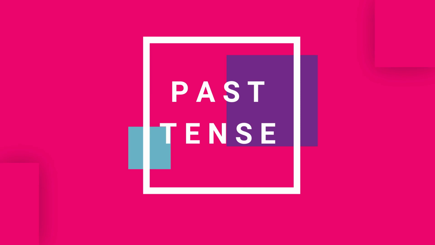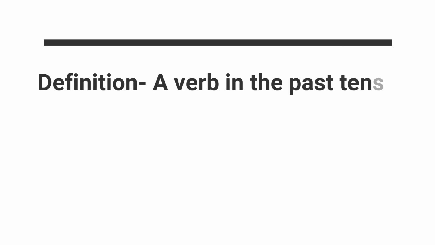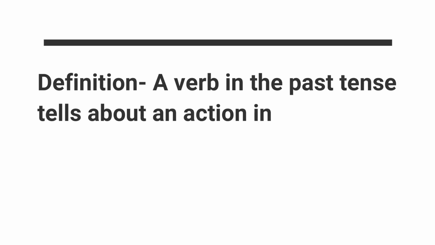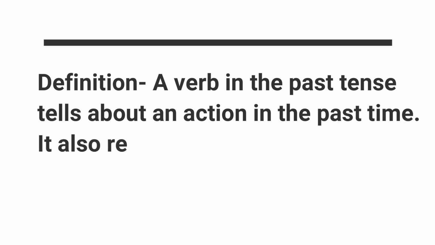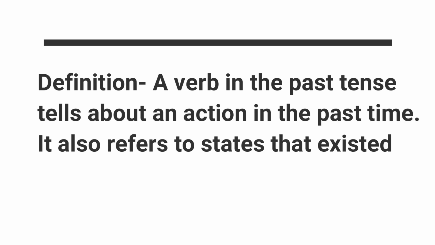Today, in English grammar, we are going to study past tense in chapter number 14. The definition of past tense: a verb in the past tense tells about an action in the past time that is earlier. It also refers to states that existed in the past.